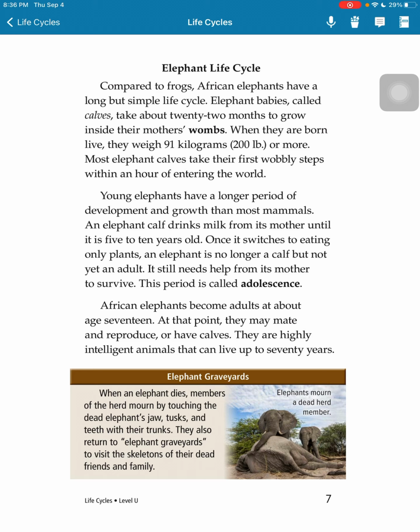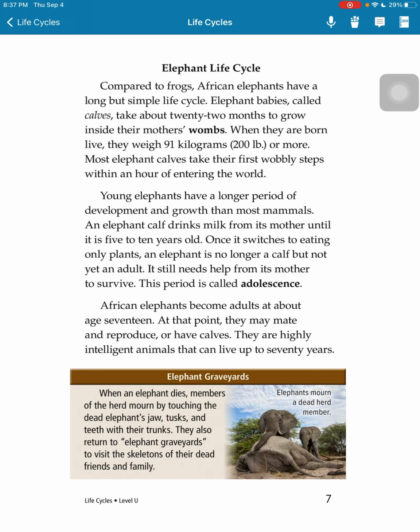An elephant calf drinks milk from its mother until it is 5 to 10 years old. Once it switches to eating only plants, an elephant is no longer a calf but not yet an adult. It still needs help from its mother to survive. This period is called adolescence. African elephants become adults at about age 17. At that point, they may mate and reproduce or have calves. They are highly intelligent animals that can live up to 70 years.